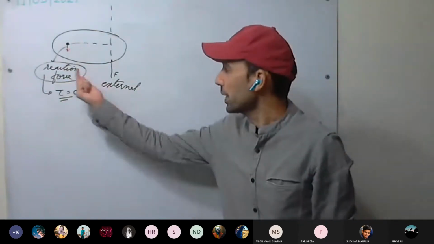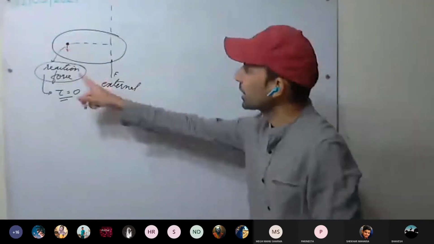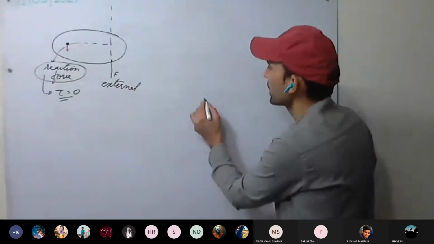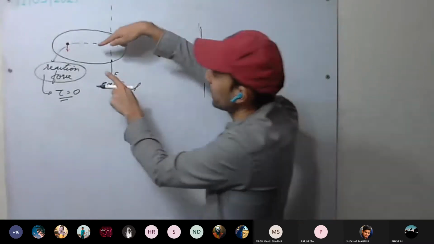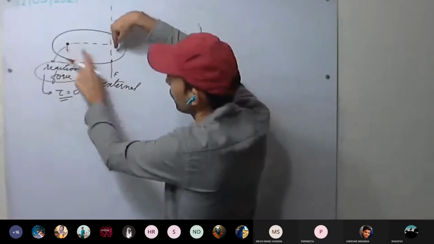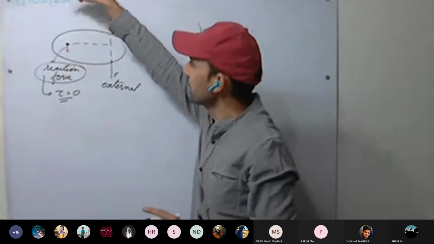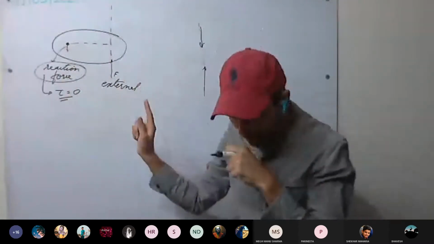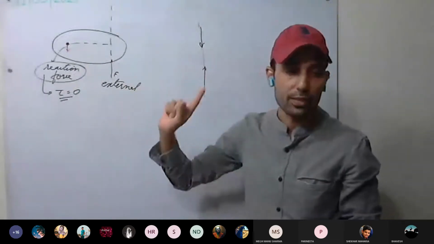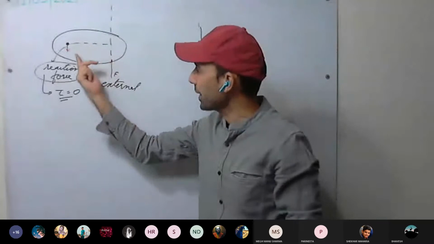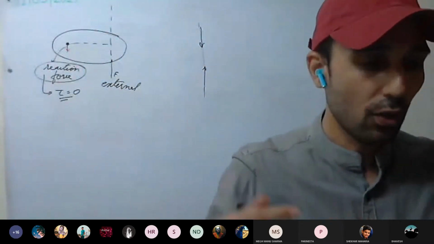Or we can say two equal and opposite forces. Are they acting on the same line of force? For example, one force, other force, they are acting on the same line of action. But here, these two forces are not acting along the same line of action. Its line of action is this one, and its line of action is this one. They are different. So whenever two equal and opposite forces act, not along the same line, they form a couple.